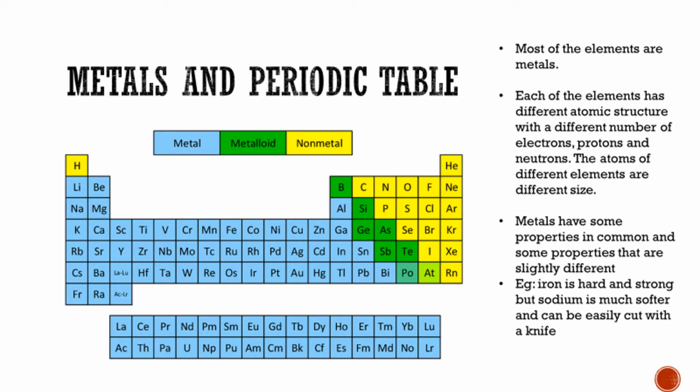So today we're going to learn about metals and the periodic table. In this topic we will learn about the reactivity of the metals, and we focus on group 1. So we start here. This is group 1. Group 2, and this is the transition metal group. Then groups 3, 4, 5, 6, 7, and 8. This is what we call a period: period 1, period 2, period 3, period 4, period 5, 6, 7, and so on.